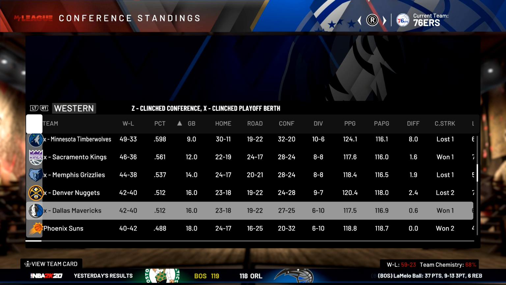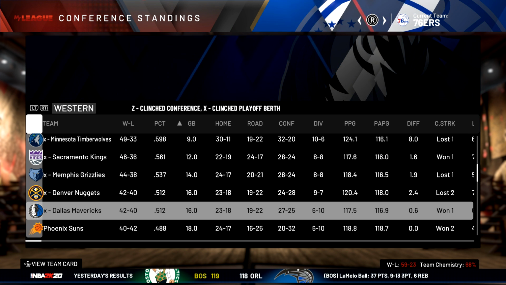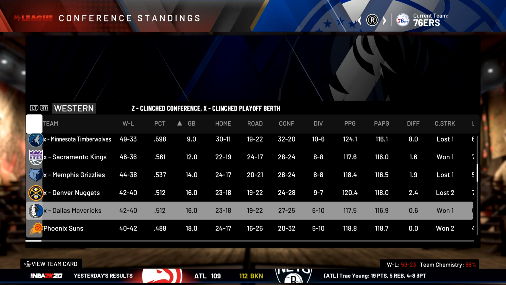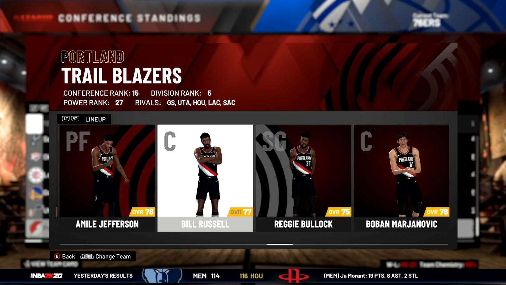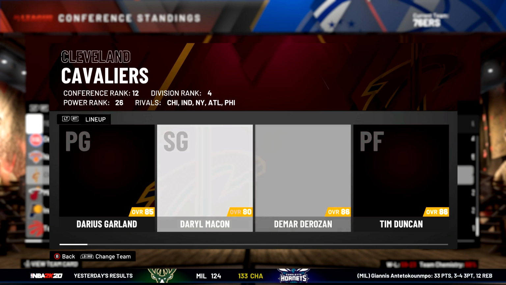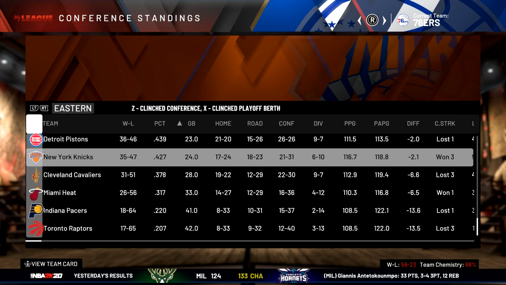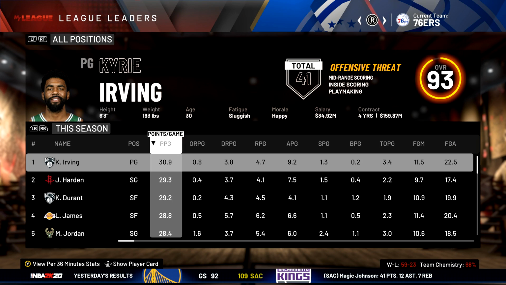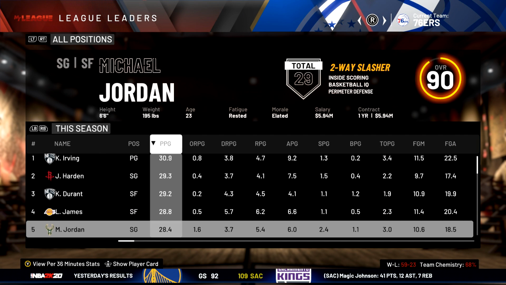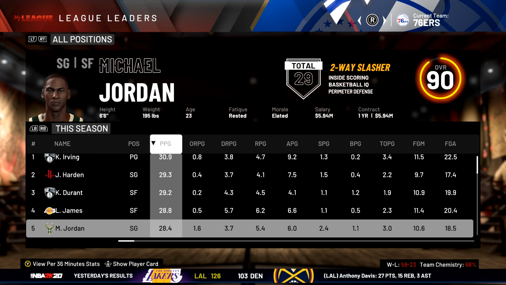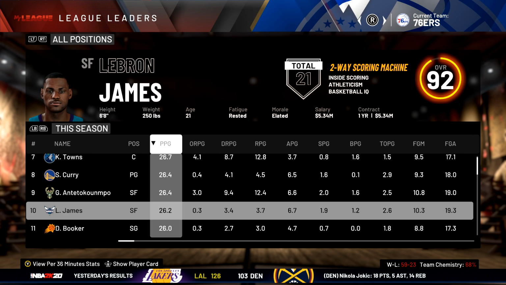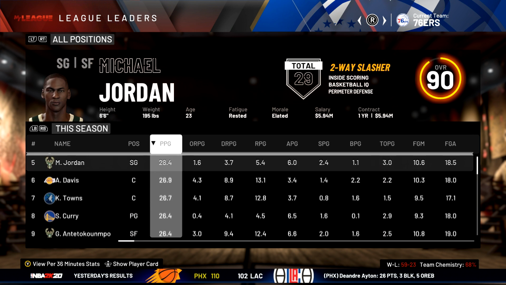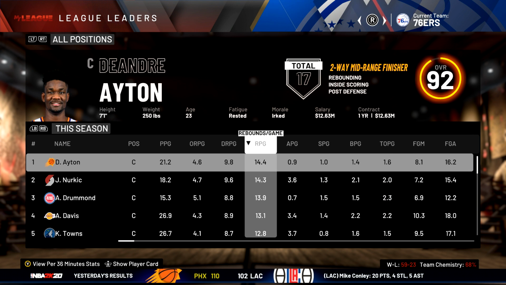So a lot of our NBA players do end up making playoffs this season. I believe it was just Tim Duncan and Bill Russell that didn't end up making it. Bill Russell and the Trailblazers get the worst seed in the West, and then Tim Duncan and the Cavs are not doing so hot, only 31 wins. Coming over to season stats now, Michael Jordan is 5th in the league for scoring with 28.4 points per game, and LeBron James is 10th in scoring with 26.2. So it looks like LeBron and Jordan are standout players in this simulation.